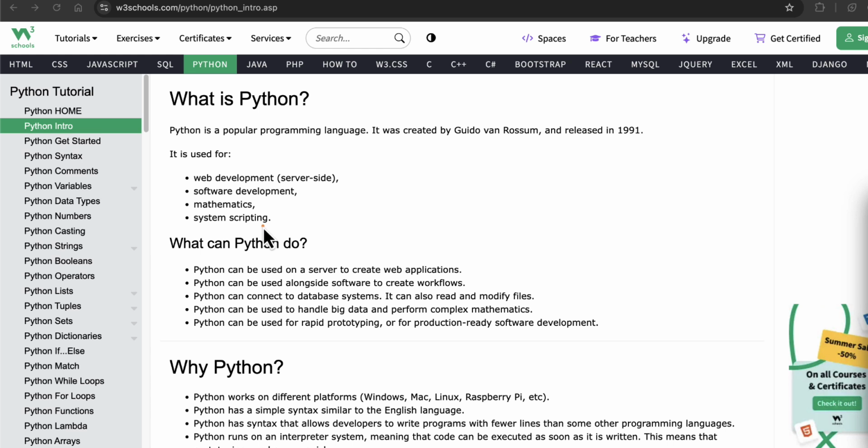Basically, Python is your all-rounder. Building websites, crunching numbers, automating tasks, AI applications, everything nowadays. Whatever you need, Python is there for you. So it's absolutely mandatory to learn Python.